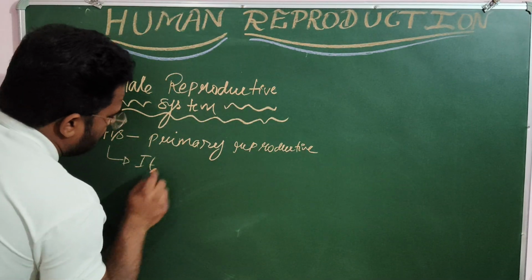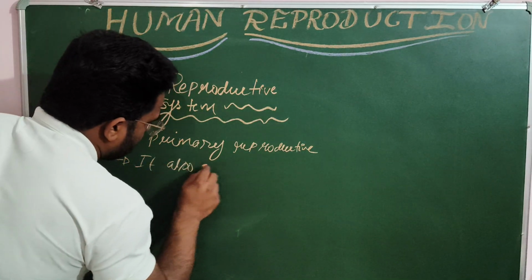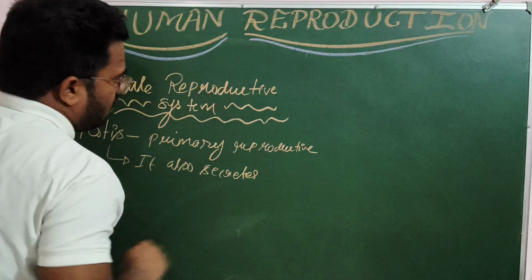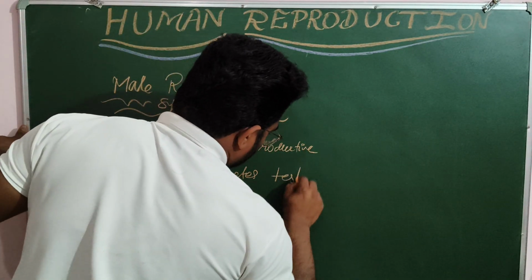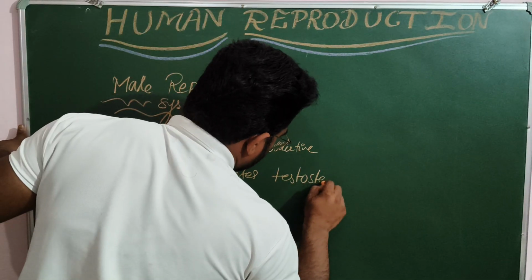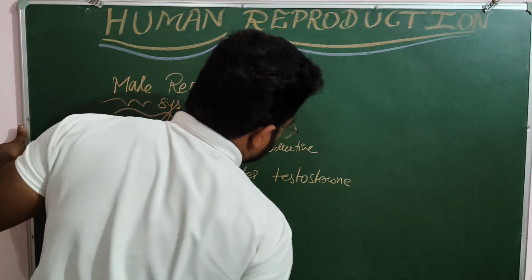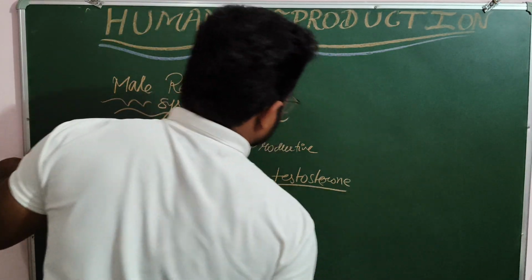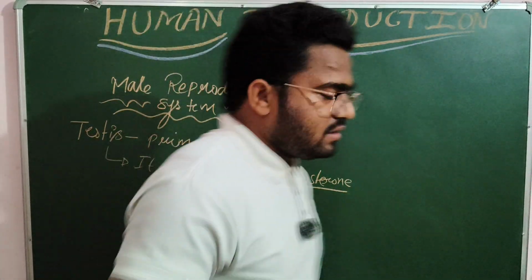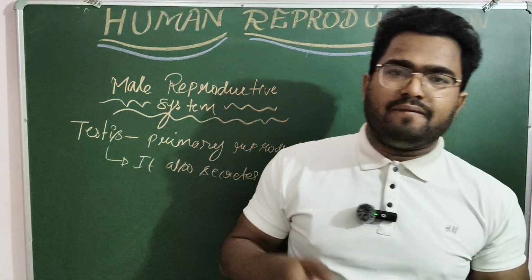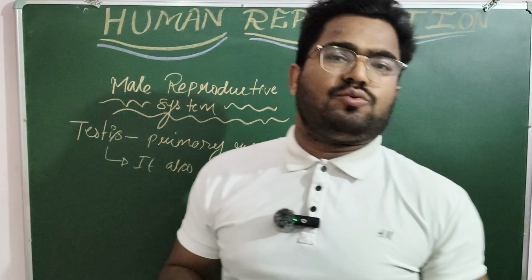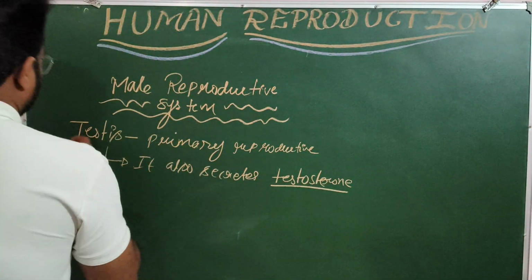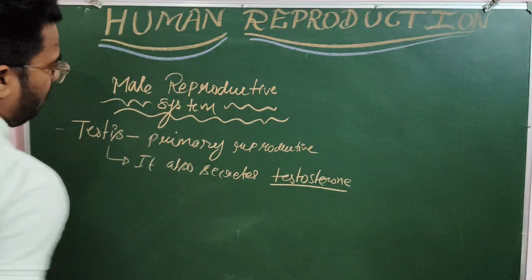It also secretes testosterone. So it is also a gland that secretes testosterone. Testosterone is the hormone which brings secondary sexual characters in males. Now let's talk about the testis. It is a primary reproductive organ.